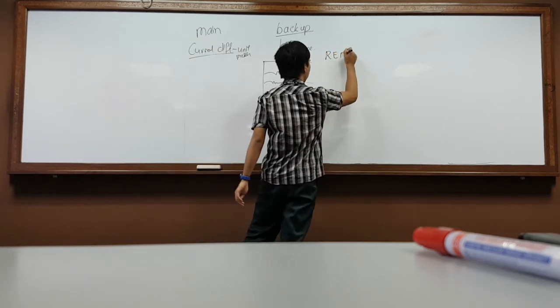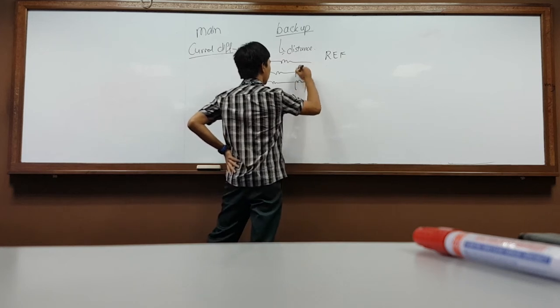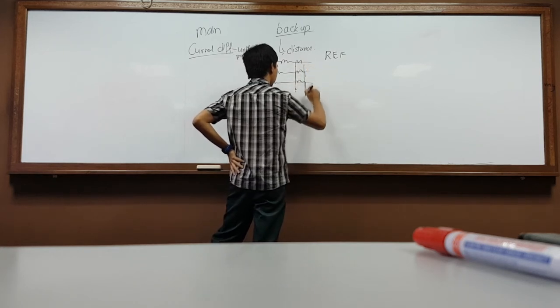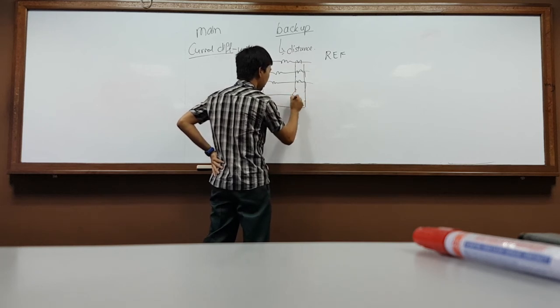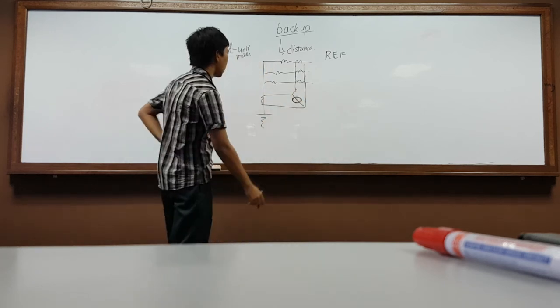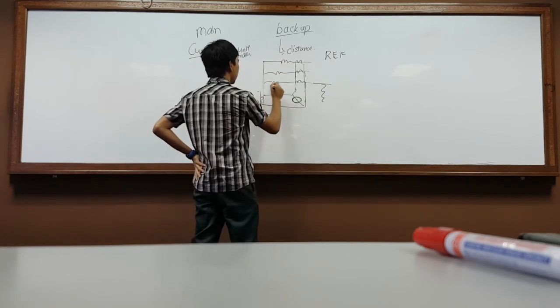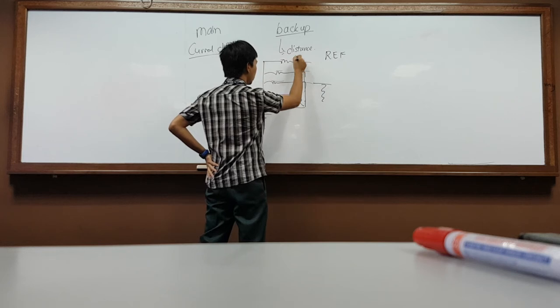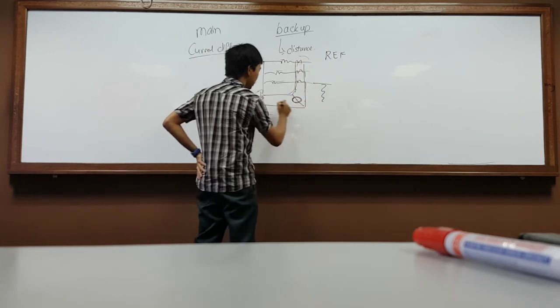Yesterday we went through a lecture that taught about restricted earth fault. What happens here is the CTs are all joined together. This is your relay. If the fault happens here, the current goes in here, and here. These three currents should add up to this current, and should be balanced like this.